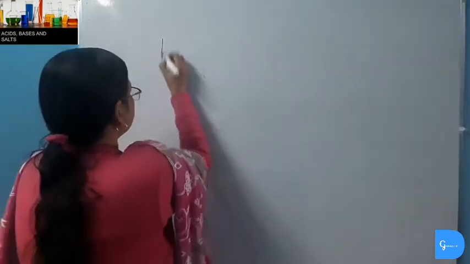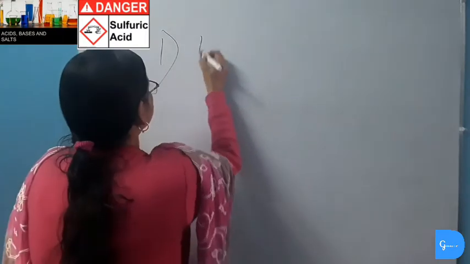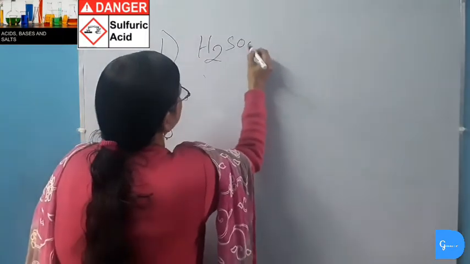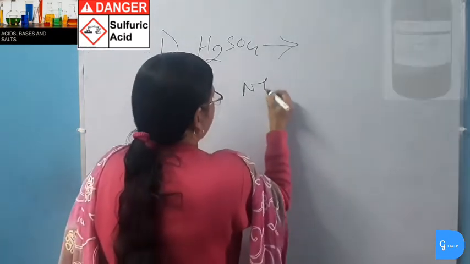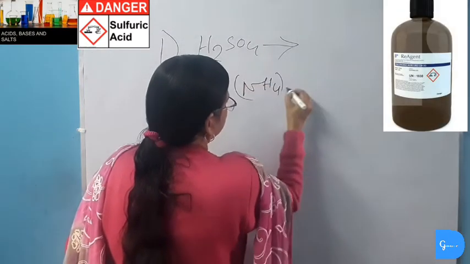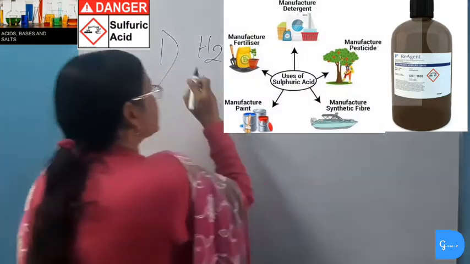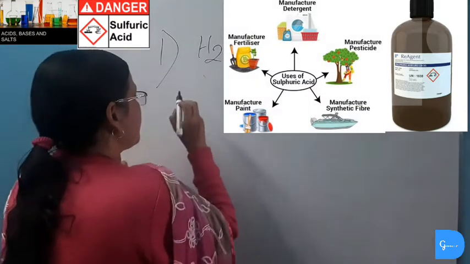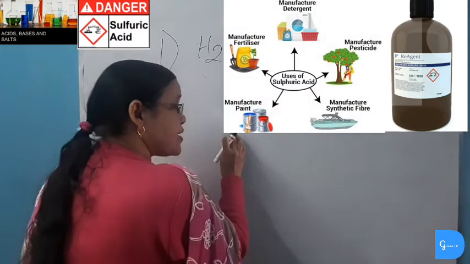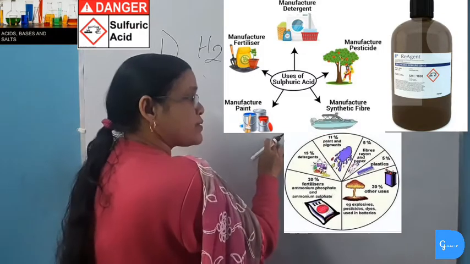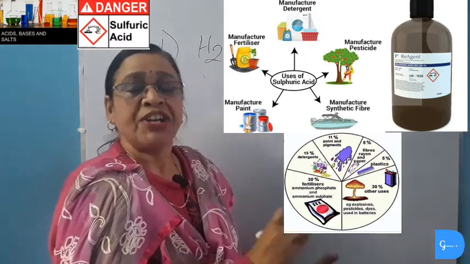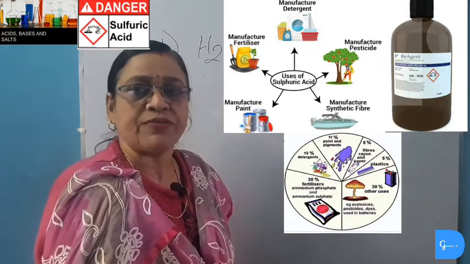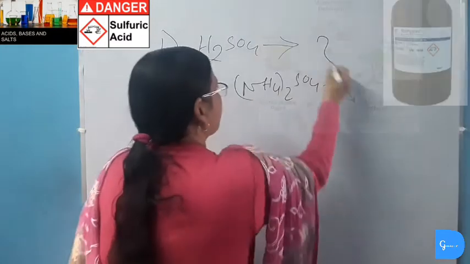First we are taking sulfuric acid. Sulfuric acid is used in making fertilizers like ammonium sulfate, and sulfuric acid is also used in making paints, dyes, plastics, chemicals, synthetic fibers, car batteries, detergents and explosives. These are all the uses of sulfuric acid.